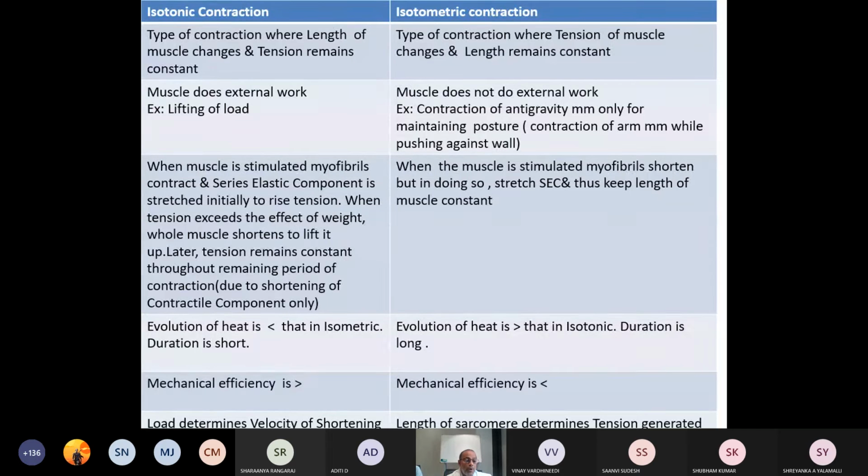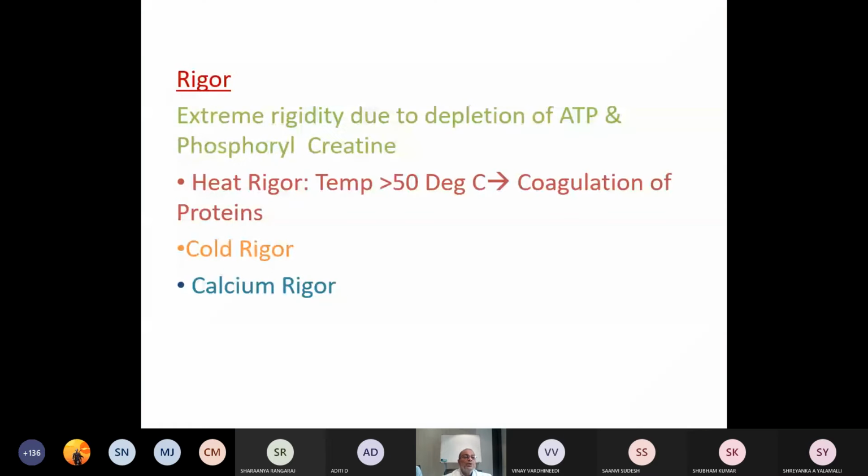Then load. This is the external force acting on the contracting muscle. Load determines the velocity of shortening in case of isotonic contraction, whereas length of sarcomere determines the tension generated. Length of sarcomere. Understood? Now we will talk about some applied aspects.